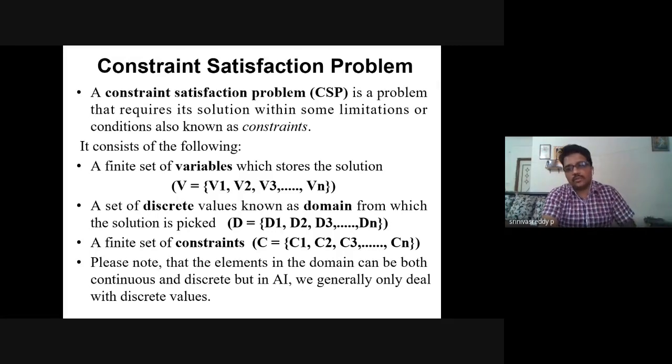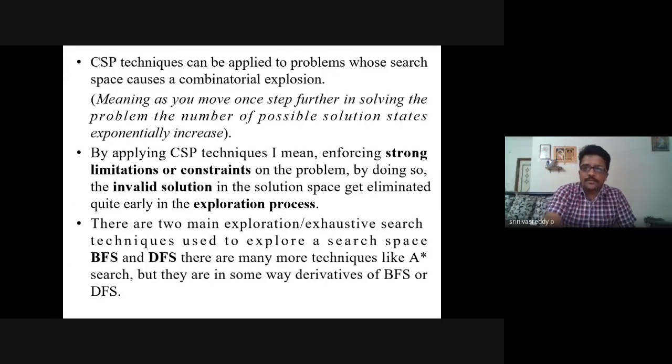The better example of game playing is that it follows some limitations, rules and regulations, and things we need to consider while playing a game. This is what we call constraint satisfaction concepts. We'll move to the next slide.